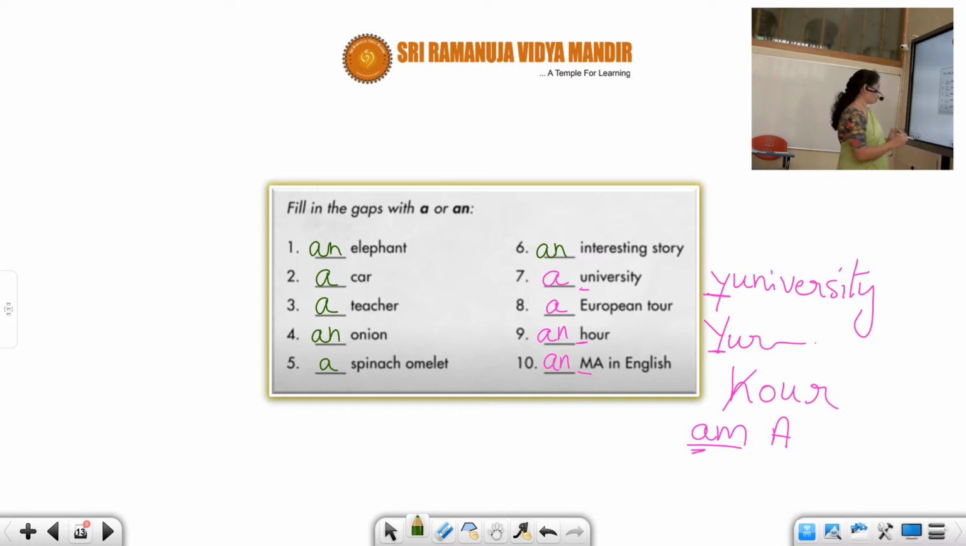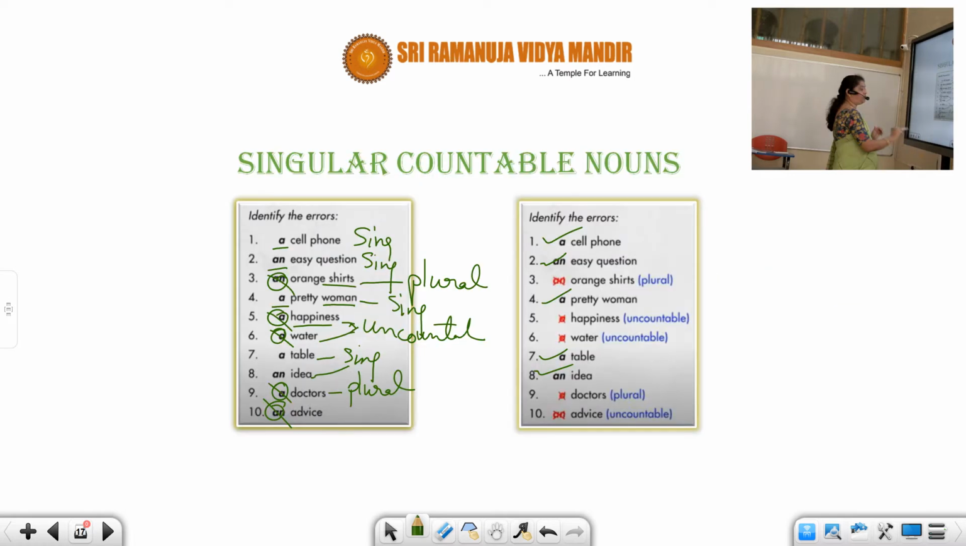But then you will also have in your grammar, identify the errors. They may give you a preposition mistake or an article mistake. So here they will be giving you some mistakes. You have to identify the mistakes and correct them. This also is there in your grammar, but that will be with a mixture. The first question in your grammar is only articles, but error corrections will be prepositions, adjectives, articles.